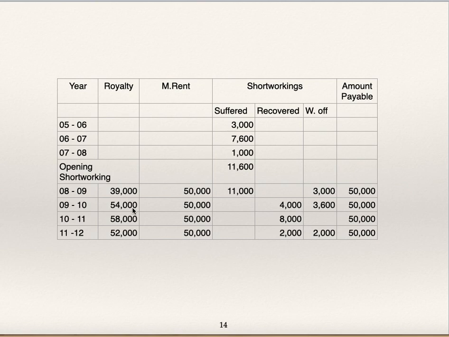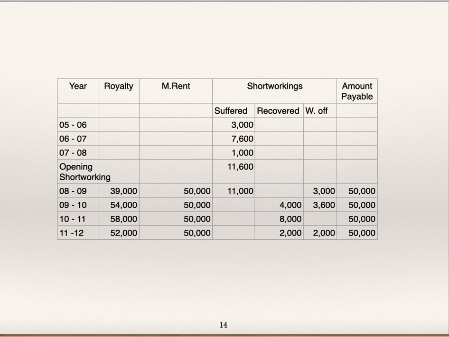Next year, royalty account debit 54,000 to landlord 54,000. Landlord account debit 54,000 to bank 50,000, to short working 4,000, recovery of short working. Profit and loss to royalty 54,000. Same entries will come for the next 2 years, where recovery of short working is there.